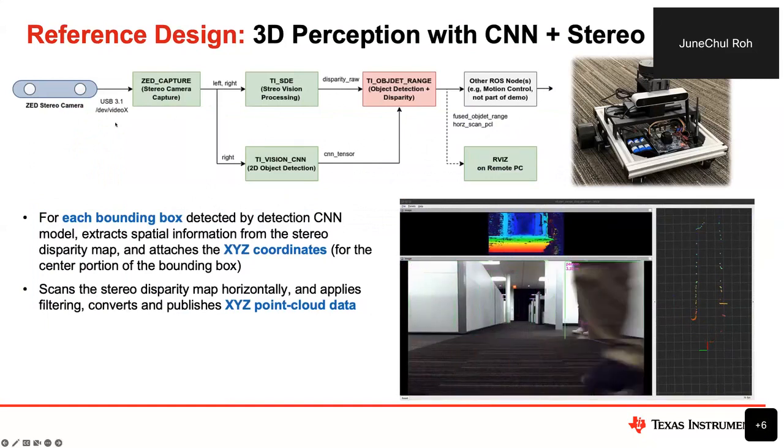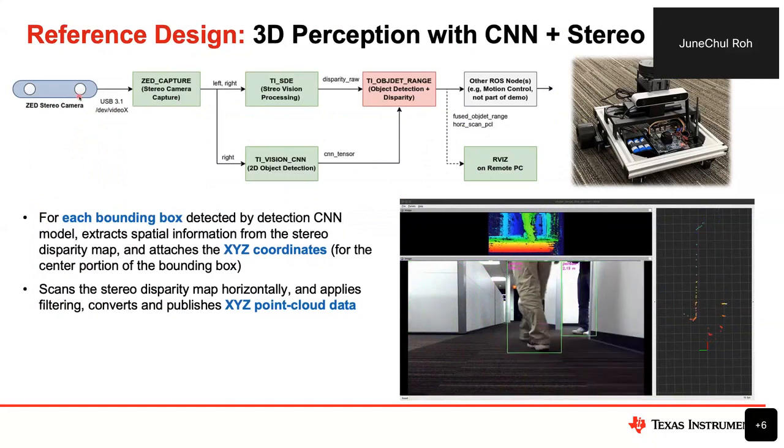Let's go through the diagram in some more detail.